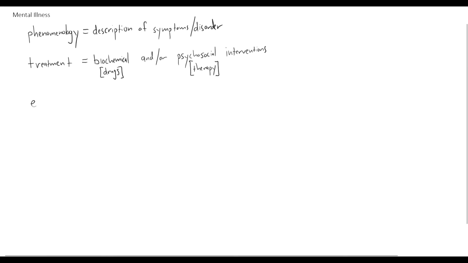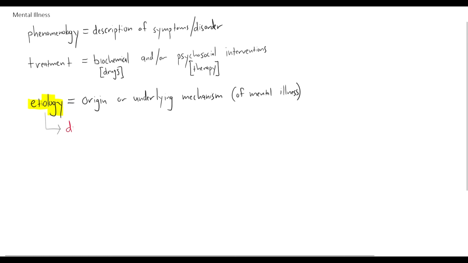So when we talk about etiology, we mean the origin or the underlying mechanism of the mental illness. And so in this video, we're going to talk about two different models that can describe the etiology of a mental illness. These are the diathesis stress model and then also the biopsychosocial model. We're going to be using anxiety as an example to work through these models to apply them.